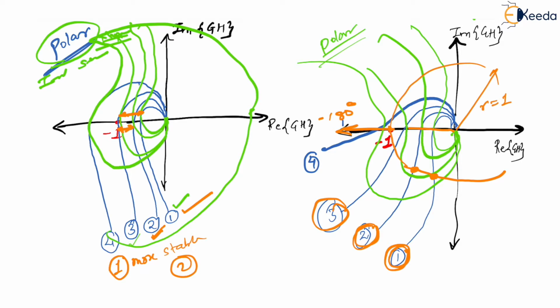Magnitude is 1 here, also magnitude is 1 here, also magnitude is 1, right? Here also magnitude is 1, everywhere it is 1. Okay, here also magnitude is 1.